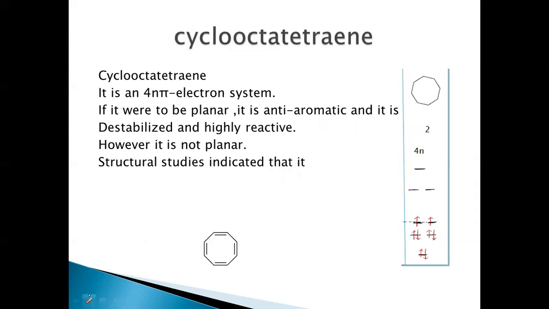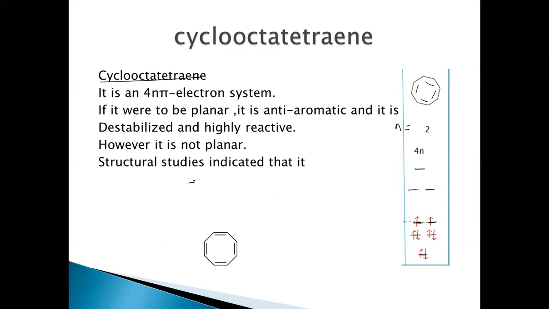So let's look at cyclooctatetraene. This is a cyclooctatetraene where n is equal to 2 and it is following the 4n pi electron rule.